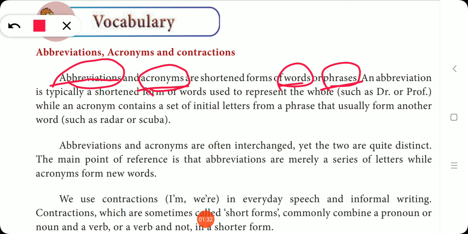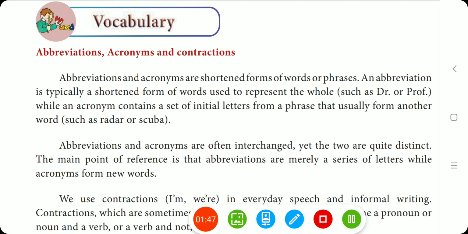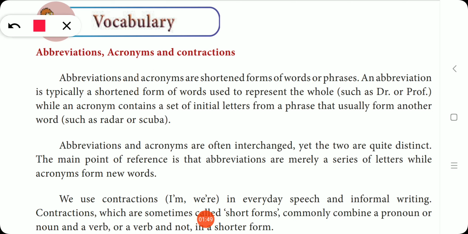Why they are shortened is that it will be easy for us to understand, and also very easy to recall. So an abbreviation is a shortened form of words which is used to represent the whole, such as DR or PROF. What is DR?